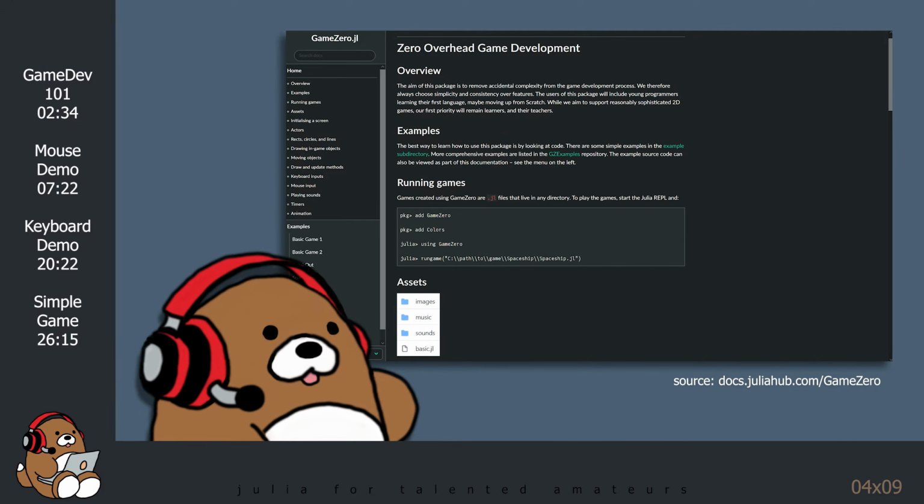Unlike the Luxor package, which is quite mature and contains a lot of documentation, there's not a lot of information about GameZero since it's so new. But there is enough information available to get started. Plus, learning how to use GameZero will give you a taste of what it's like to use a package in its early days when it's still full of possibilities.